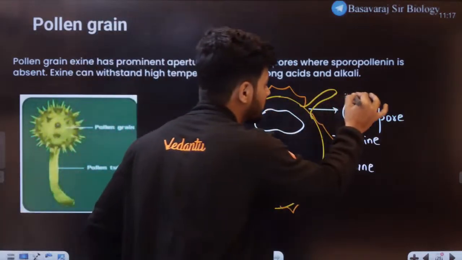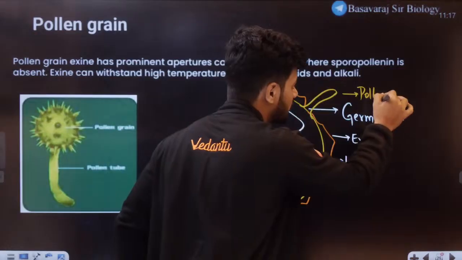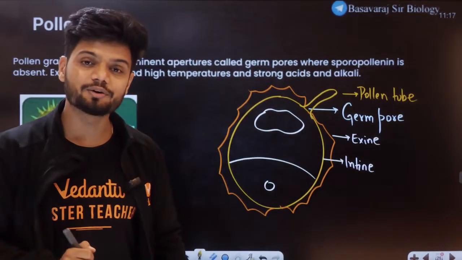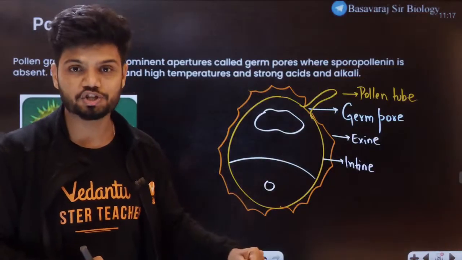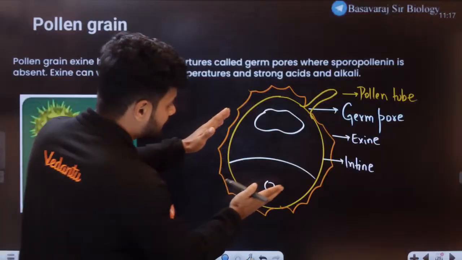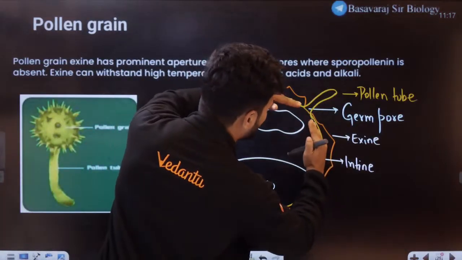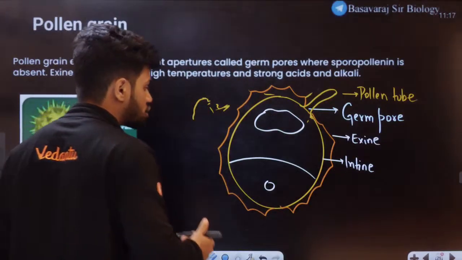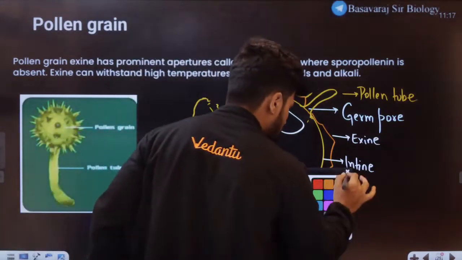And this is the pollen tube which you study in your entire double fertilization. So the intine, can you imagine? All of you have to imagine. This entire intine is getting pressed outside and the intine is coming out. Okay. Pollen tube arises by extension of intine. Let me write here.